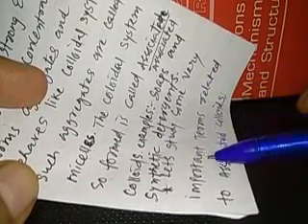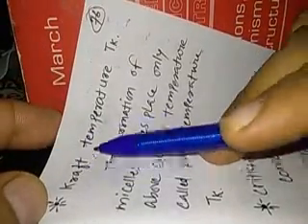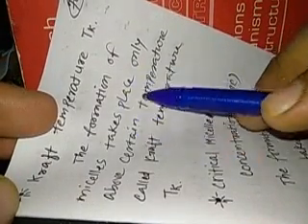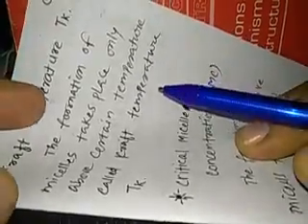Let us study some very important terms related to associated colloids. The first term that we need to understand is the Kraft temperature, TK. The formation of micelles takes place only above a certain temperature. This temperature is called the Kraft temperature. Then we have the critical micelle concentration, CMC. The formation of micelles takes place above a certain concentration of the dispersed phase. That minimum concentration is called the critical micelle concentration.